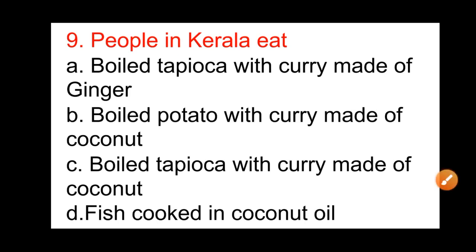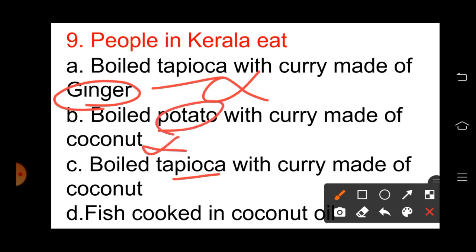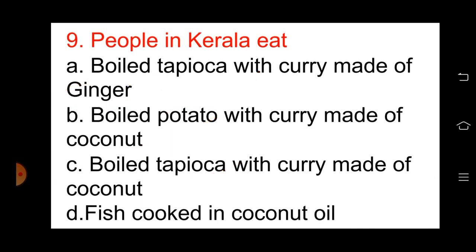People in Kerala eat mostly tapioca, and they eat this tapioca with a curry made of coconut, not with ginger. Boiled potato is wrong. Option C is the right answer, and the fish cooked in coconut oil is eaten in Goa.